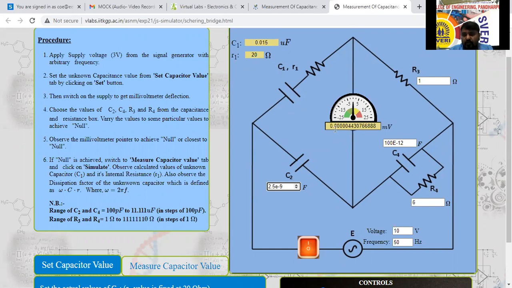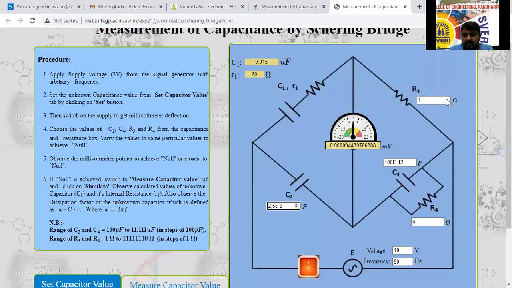See here, 0.000 आ गए. There is a small change. थोड़ा भी change हो गया ना? Changes over there. It is there here, almost null detector. 0.00000 is there or not? Yes, sir. Near to the null position.